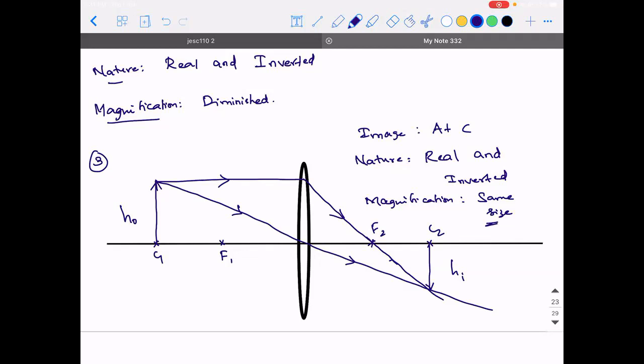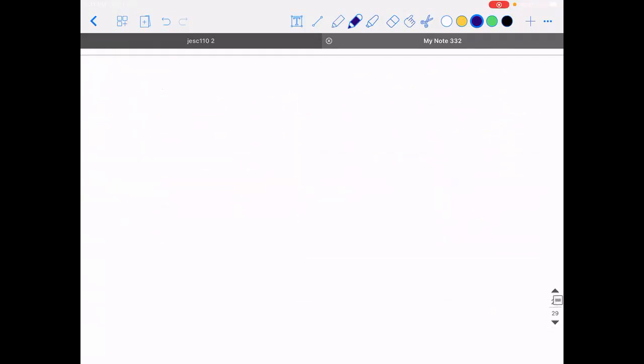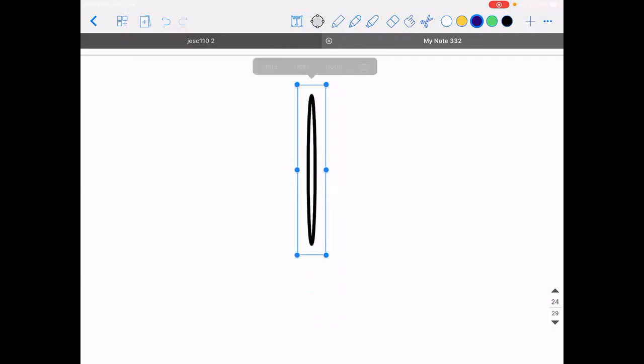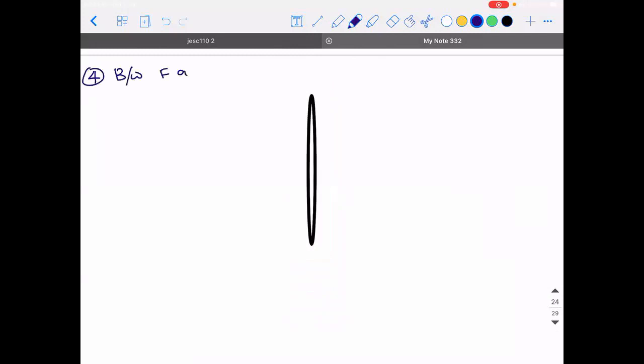Okay, moving on to the next part. What will be the next position? Between C and F. Very good. Between F and C.